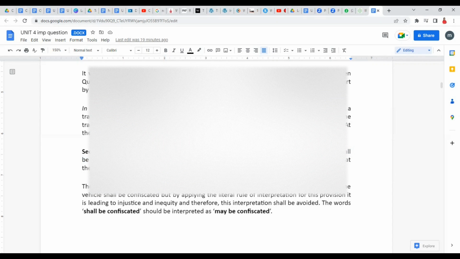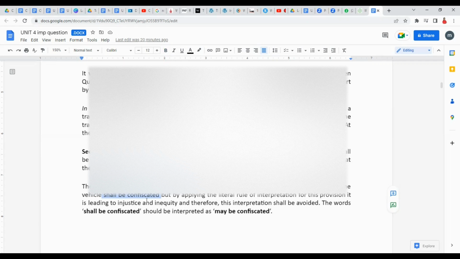It was confessed by the transport company that they were unaware that opium was loaded along with apples in the truck. So the court held that although the word in section 11 of the said act provided that vehicles shall be confiscated, applying the literal rule of interpretation to this provision would lead to injustice and inequality. Okay, therefore we need to make changes.